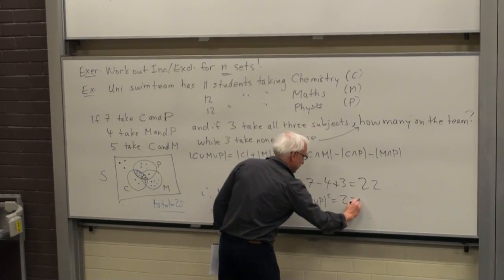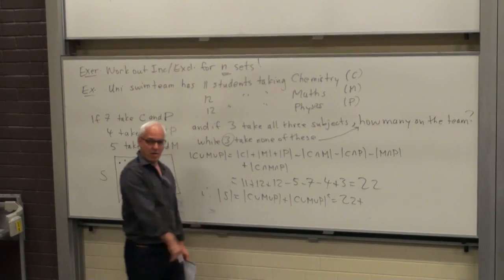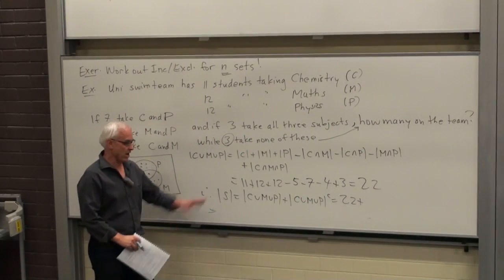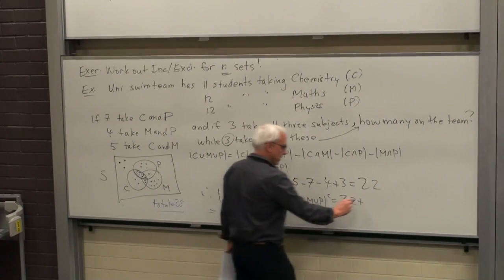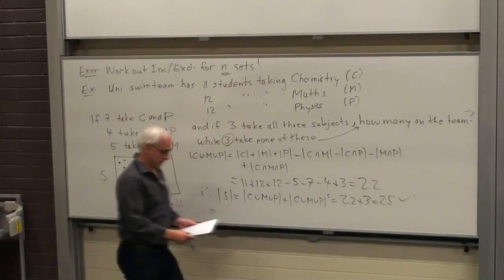So we've just calculated that there's 22, and we're also told that there's 3 which take none of them. We haven't used that so far, so we have to add that for a total of 25. So looks like everything is all right.